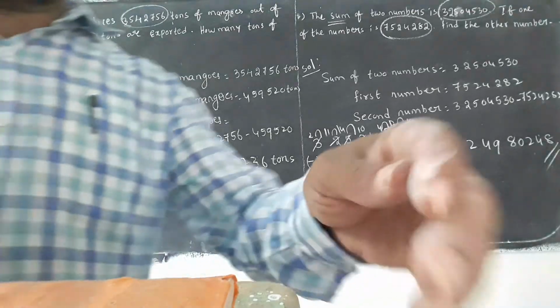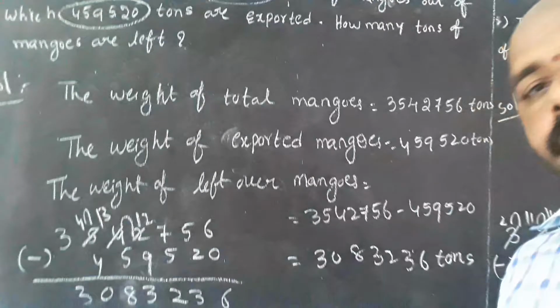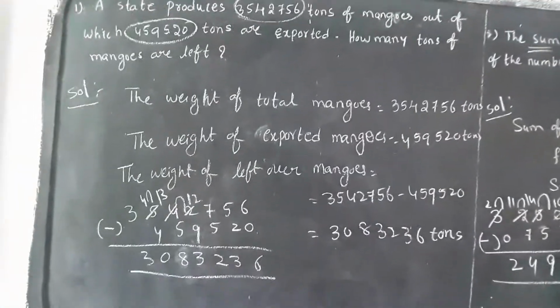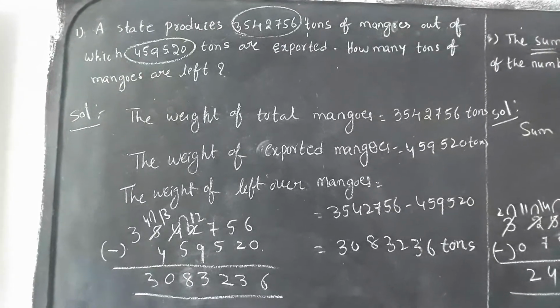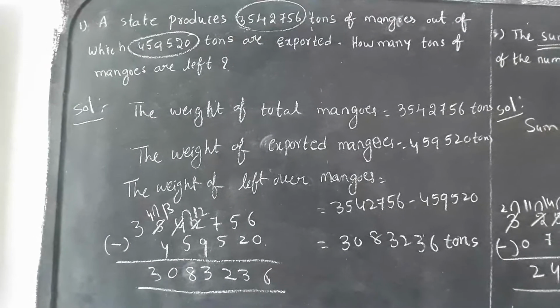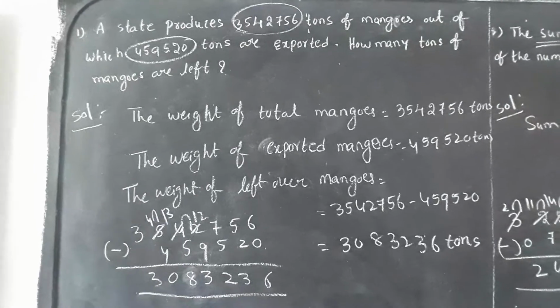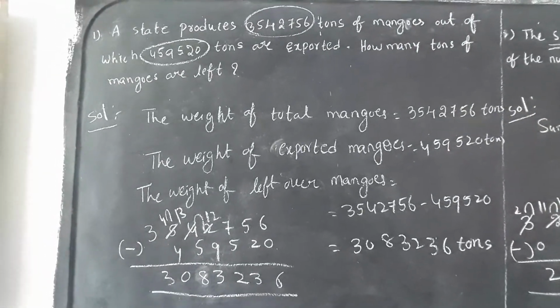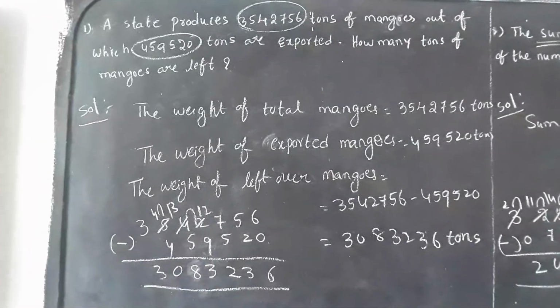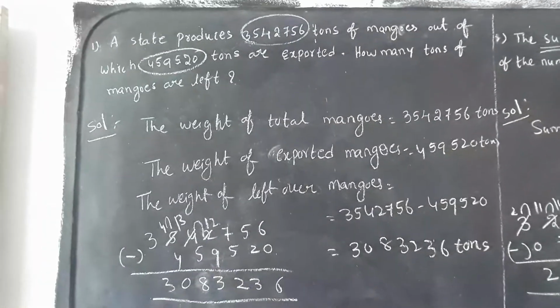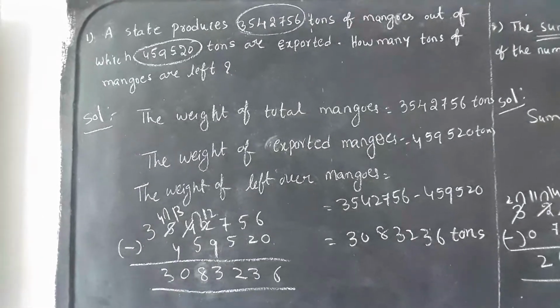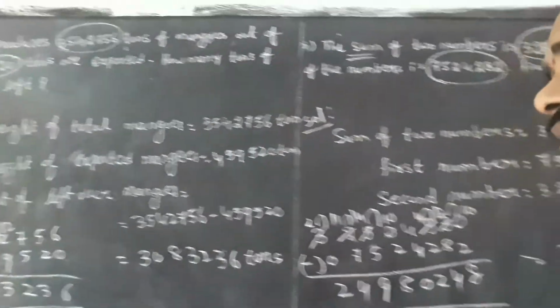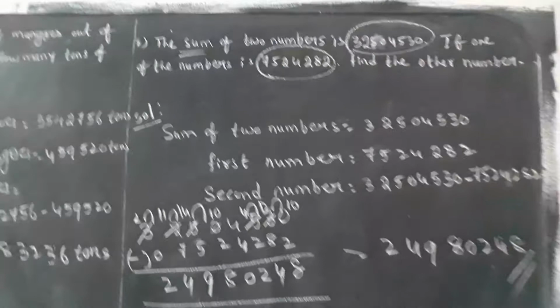Okay children, this is the way to solve word problems. It will be easy and clear if you observe the steps one by one. First statement I wrote, second statement I wrote, and last, the conclusion, what he is asking, we write. He is asking for leftover mangoes: I found the total mangoes, I wrote the exported mangoes, then we got the leftover mangoes. Then again go to the second sum.